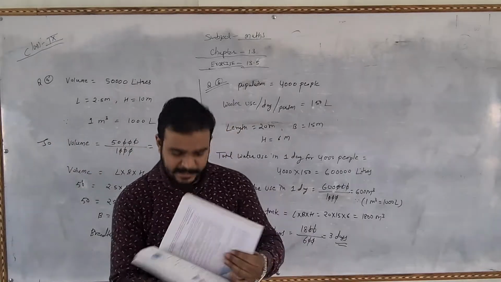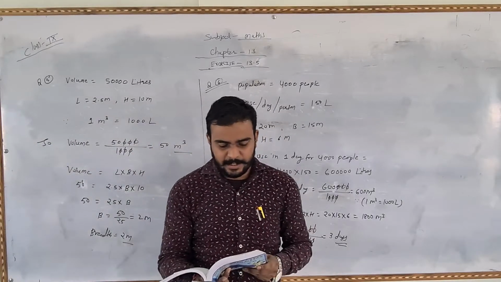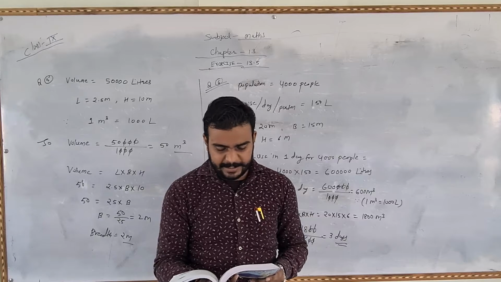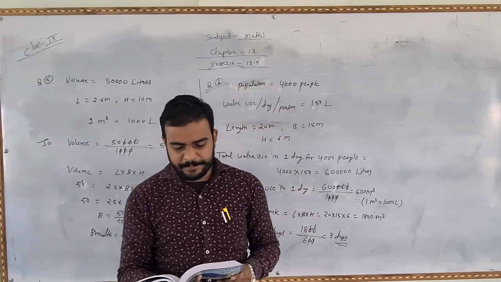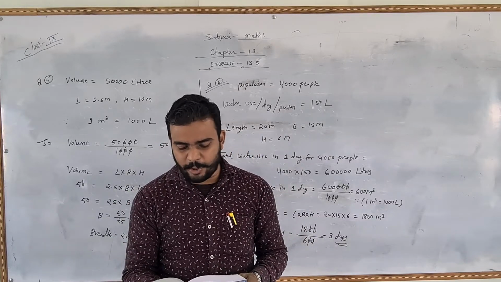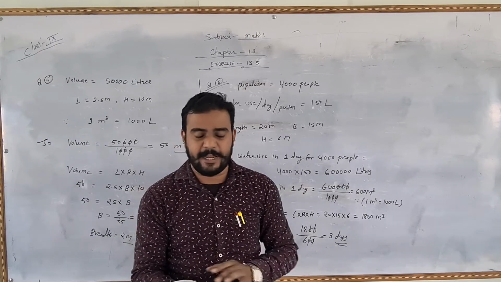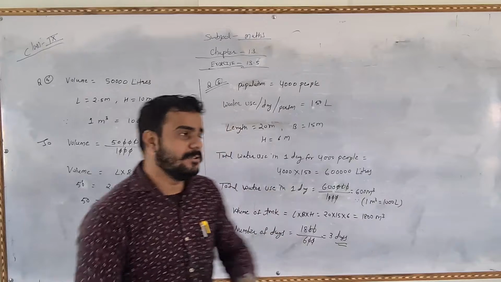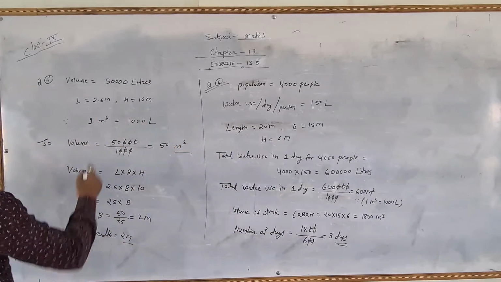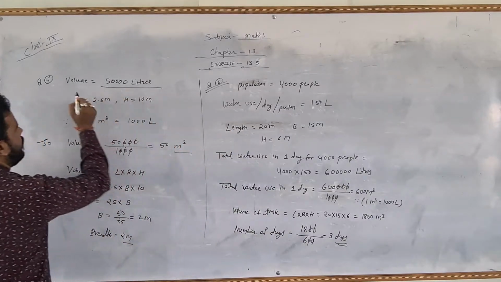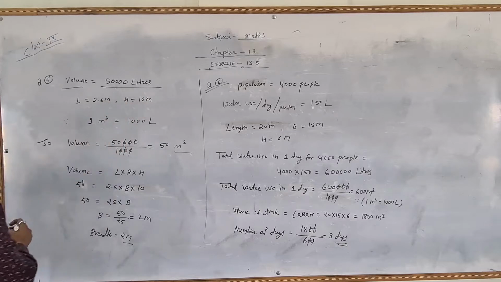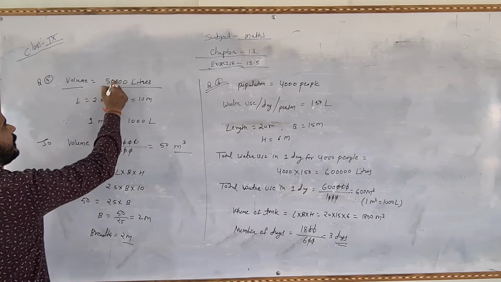Okay, students. So the next question, number five, is there. The capacity of a cuboidal tank is 50,000 liter of water. Find the breadth of the tank if the length and the depth are given as 2.5 meter and 10 meter. So in this question, the volume of the tank is given in liter, 50,000 liter.